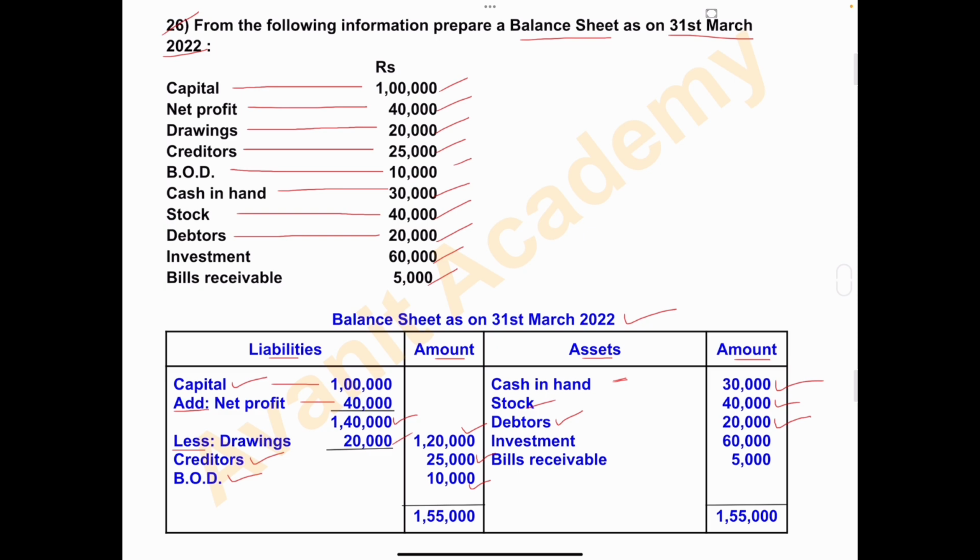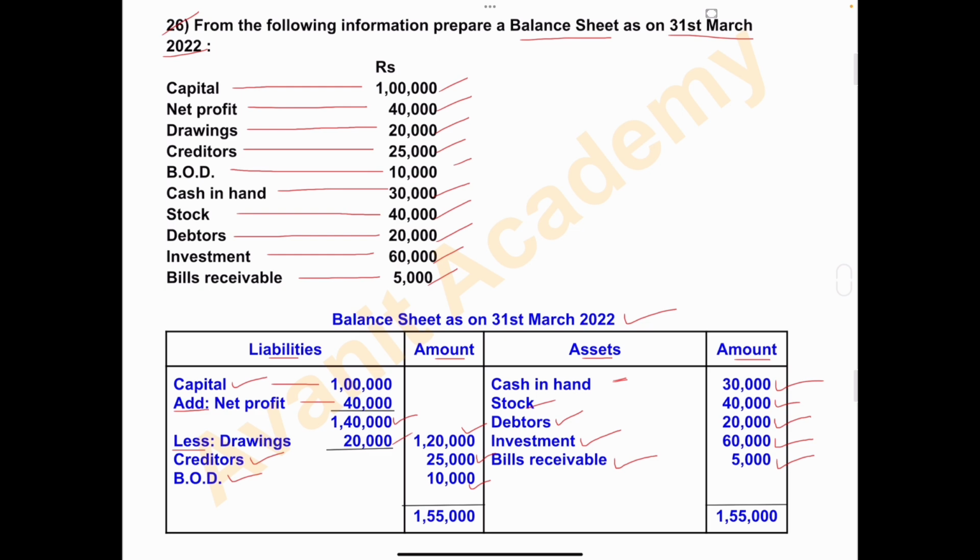Next is investment rupees 60,000. Investment is an asset. Write here investment amount 60,000. And the last one is bills receivable. Bills receivable is a current asset. Write here, and amount is 5,000.